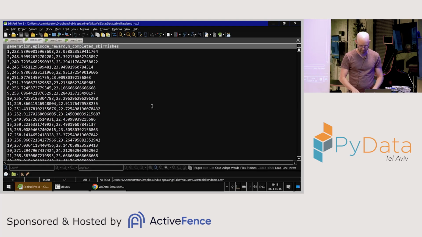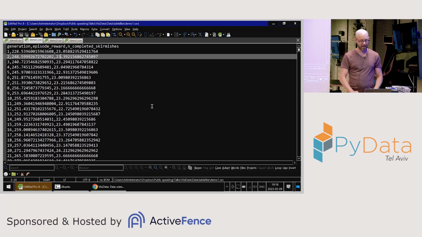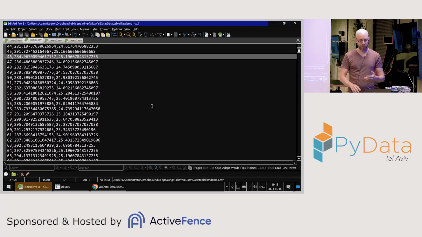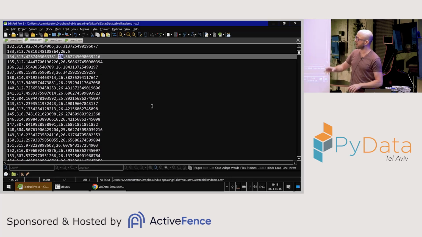So I keep adding more metrics. This is another file in which I've added a metric called n-completed skirmishes, a metric about the game they're playing. I can kind of see the result. I mean, this isn't the best way to see the result. It's a text editor, but it kind of works because I can see they start at 23, and later they learn and improve, they get to 25, and they get to 26. So I can kind of see what's happening.